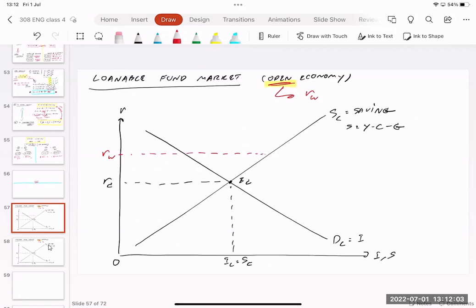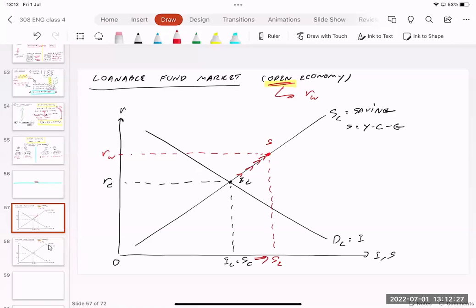So people change the behavior on saving. For the saving, it's going to be moving along the saving curve, going up to the right. Saving increasing, as you can see, from SC to S2. This is what happened. People save more. People have more incentive to save because the real interest rate becomes higher.